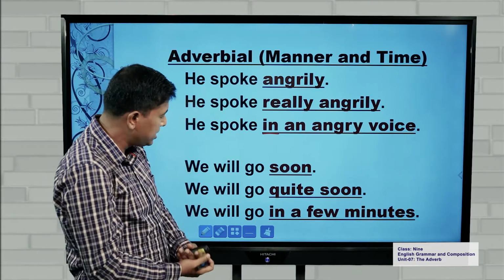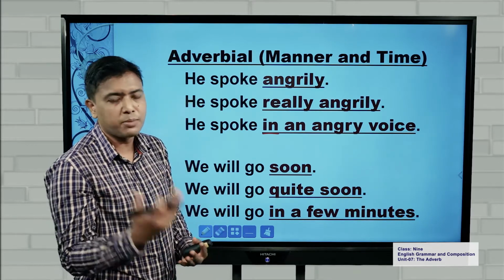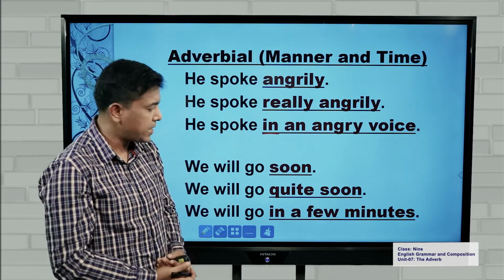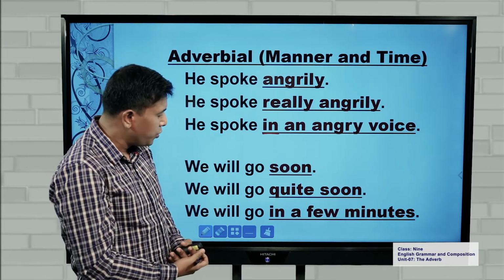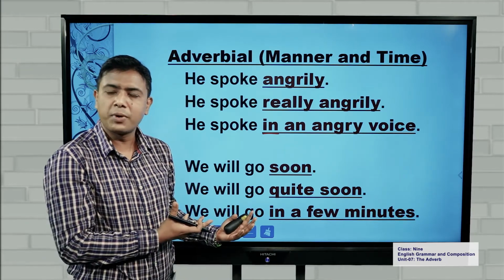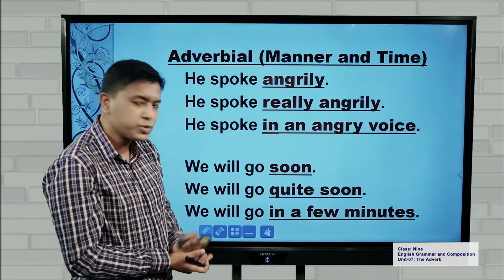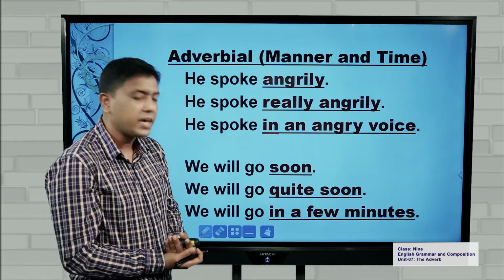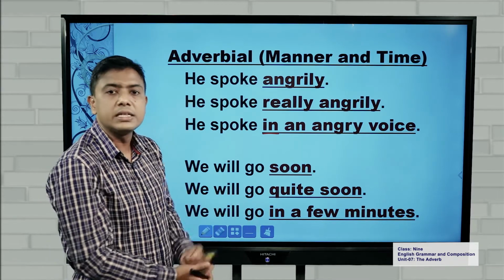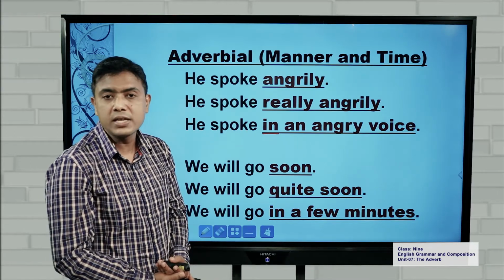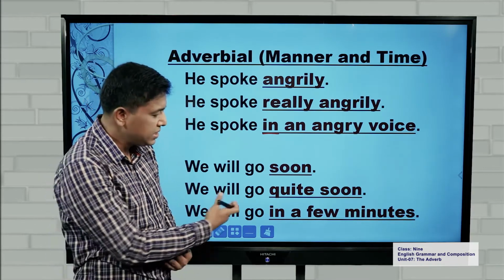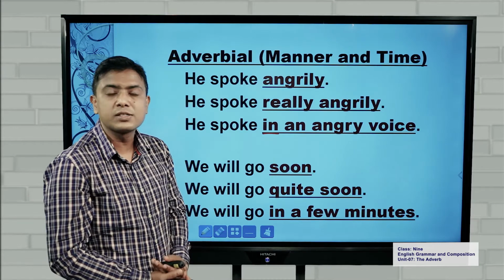And let us go down here. We will go soon, talking about time. This is absolutely an adverb of time and also adverbial of time. But if you go down, we will go quite soon. We have used a phrase. So this is another example of adverbial. And let us use the third one. We will go in a few minutes. It is also talking about the time, but here it is in a phrase form, prepositional phrase. So this is adverbial, but not adverb. So these are the examples of adverbials of time.